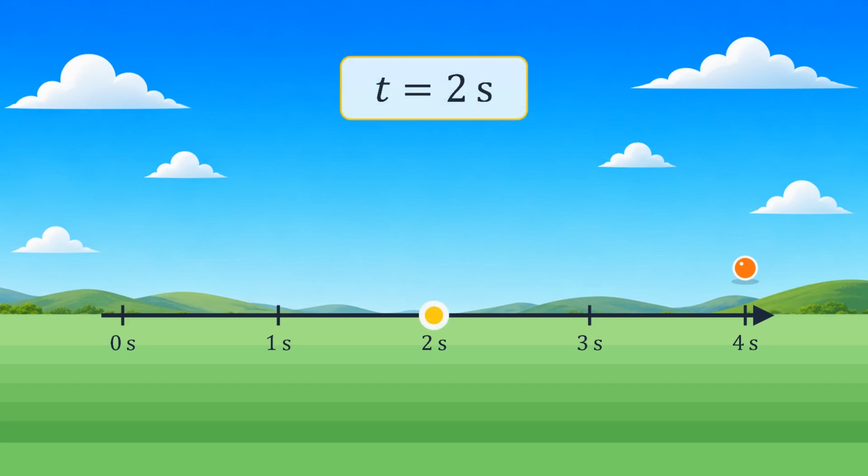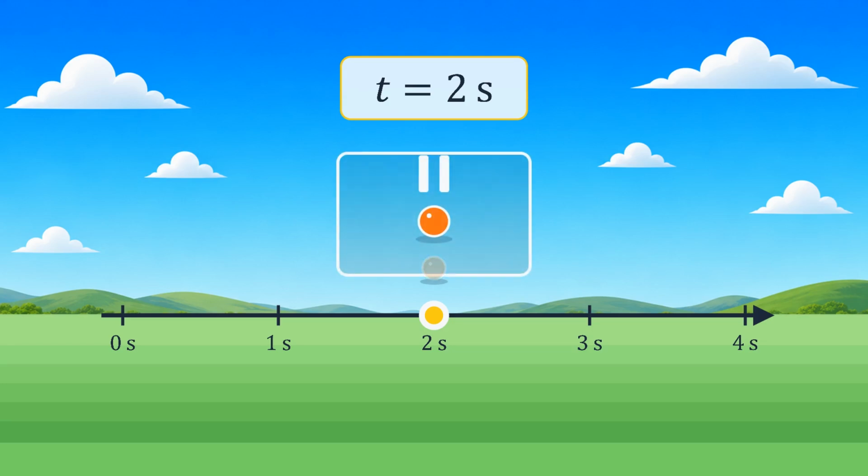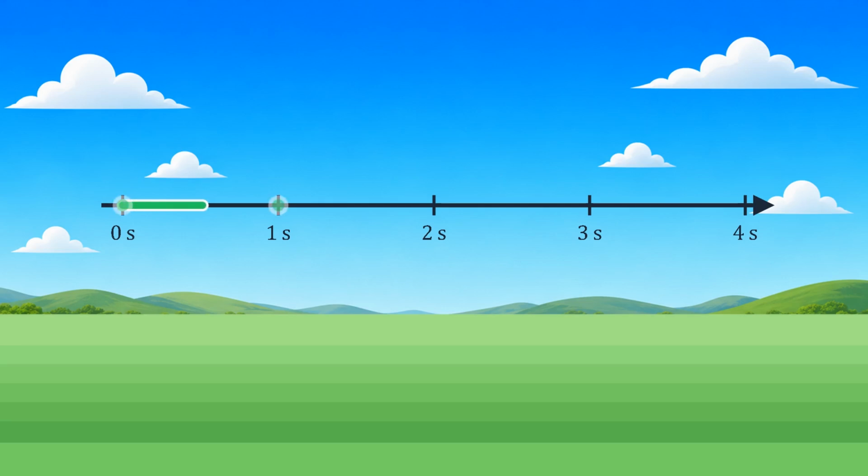Each mark identifies one instant. An instant is one precisely specified moment. For example, t equals 2 seconds means the moment exactly 2 seconds after the measurement began. It is not a period and it has no duration. It is one point in time. Think of pausing a video. A frozen frame shows how the scene looks at one instant. But one frozen frame cannot show how far an object moved during a span of time. To describe motion, we often need a time interval.